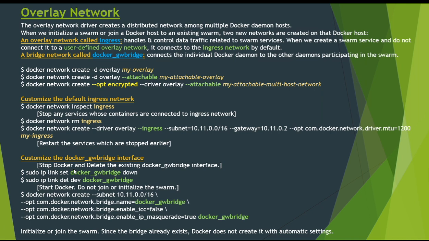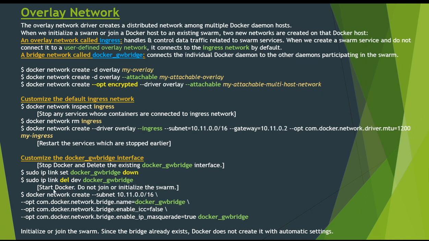We have to stop Docker and delete the existing docker_gwbridge interface. So we can use these two commands to stop and delete the existing Docker gateway bridge: sudo ip link set docker_gwbridge down, and ip link delete docker_gwbridge.